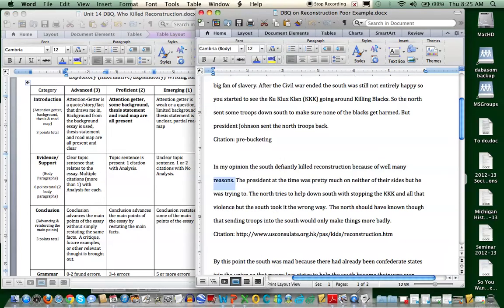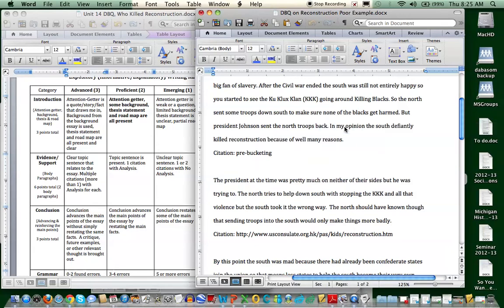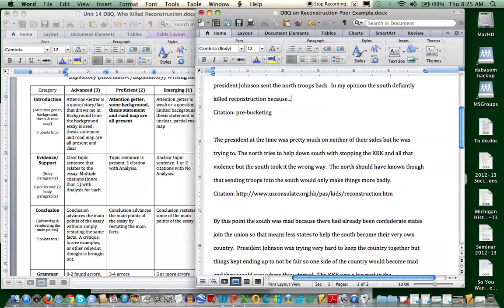So if we could take this sentence, move it up here, alright, if we just move it, it makes a lot more sense there, but then give me examples of the many reasons. Tell me some of those many reasons. If this person listed them out, they could have done better. So if instead here we put our reasons, and then you fill in with relevant information, that's a better spot for it.